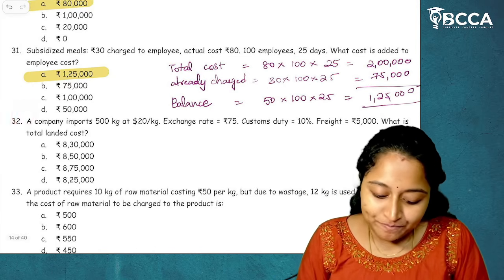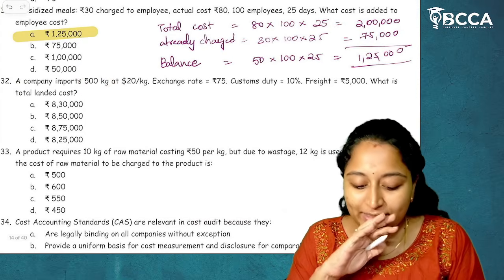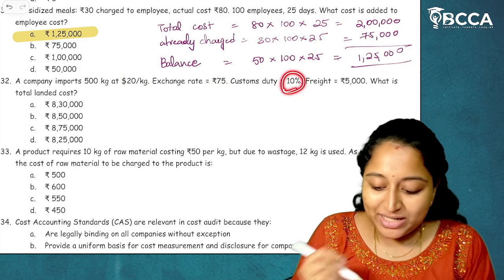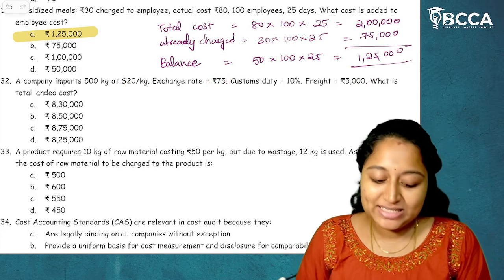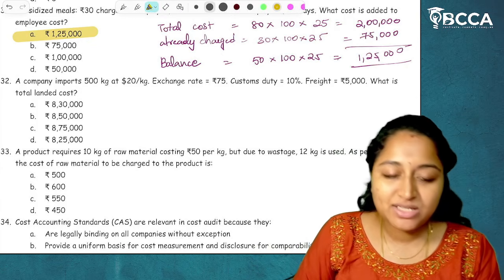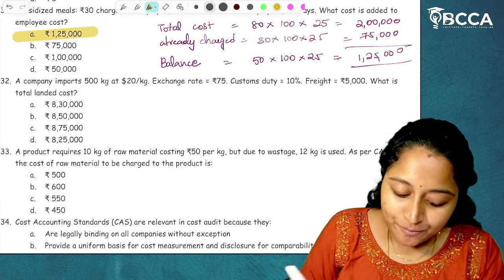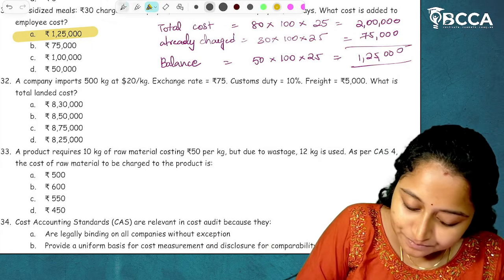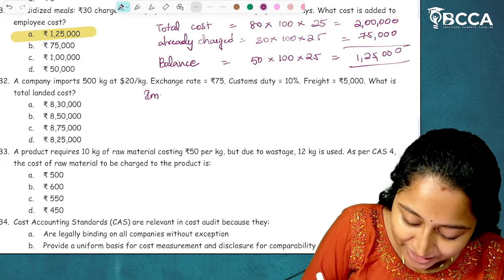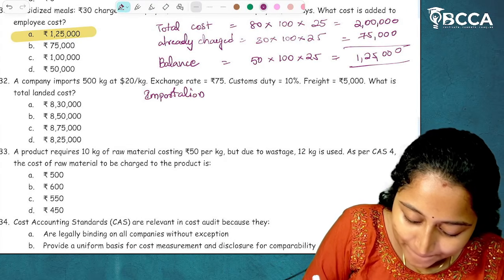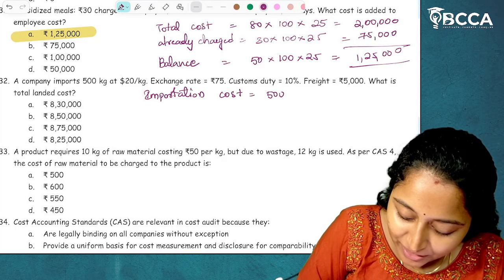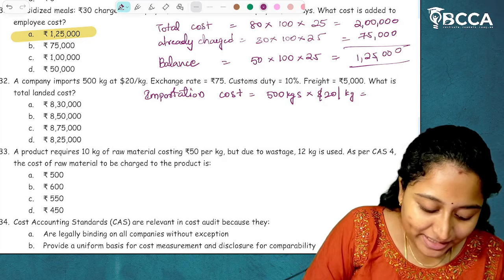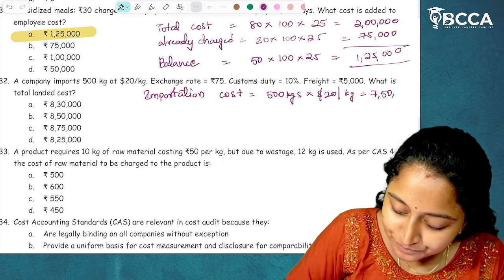Then question number 32. A company imports 500 kgs at $20 per kg. Exchange rate is 75. Customs duty is 10%. Freight is 5 lakhs. What is the total landed cost? So nothing but this is a calculation of material cost. Now how much is the imported materials? 500 kgs into dollars of 20. So firstly, importation cost, we can take it like that. Importation cost equal to 500 kgs into $20 per kg. We will get it to be 7,50,000.